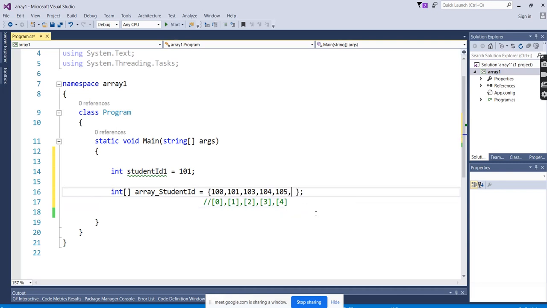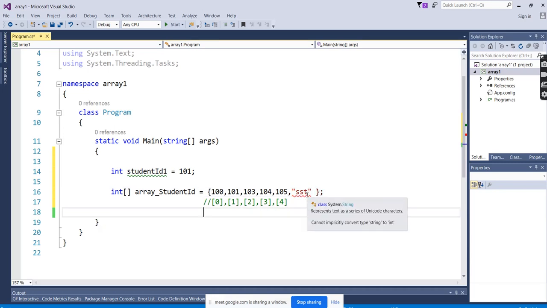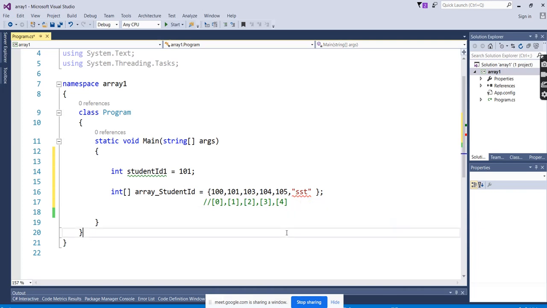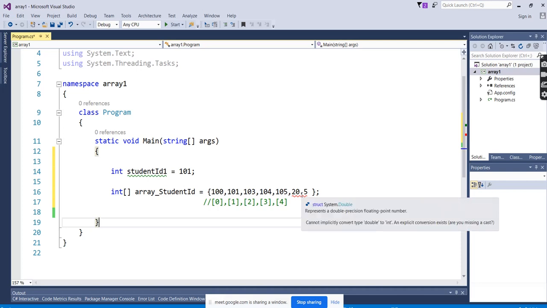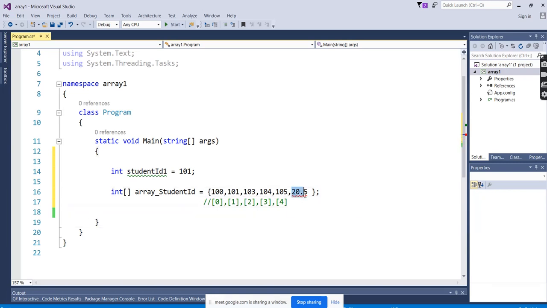What happens if I put a string here? Error, immediately. It says cannot implicitly convert string to integer. It says that you're creating an integer array, but you're giving a string value. It is not accepted. If I give floating values, double, error again. Mismatch. Here you can see it says missing a cast for converting double floating point to integer. So you cannot mix different data types.